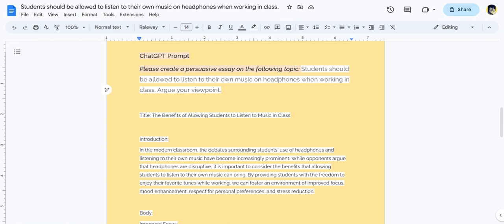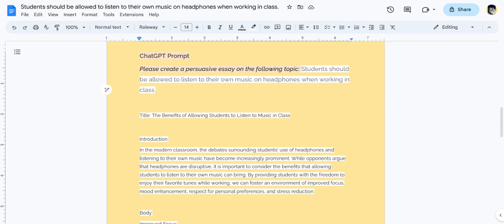All right, so Right Writers, one of the things I wanted to make sure that I let you know is do not include "argue your viewpoint." I had to remove that from ChatGPT because, and I read verbatim here, ChatGPT responded in the following way, and I quote, "As an AI language model, I don't have personal opinions, but I can present arguments from different perspectives."